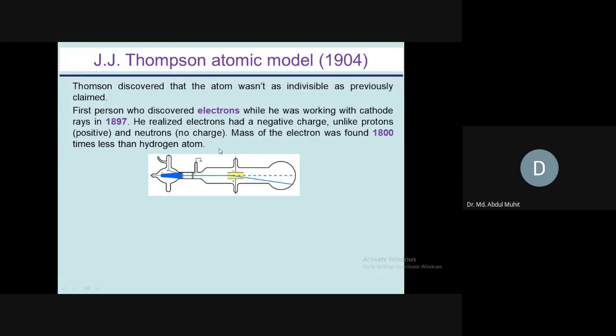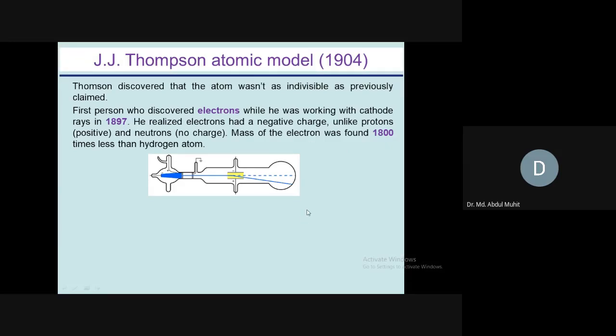And you know, the hydrogen atom has only one proton and one electron. So almost all the mass resides inside the nucleus. So this was the first discovery of the electron, which is negative in charge and has a mass about 1800 times less than the hydrogen atom.